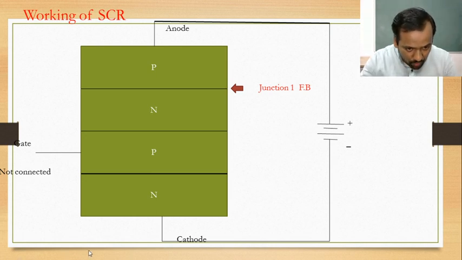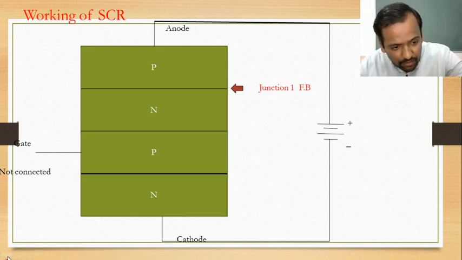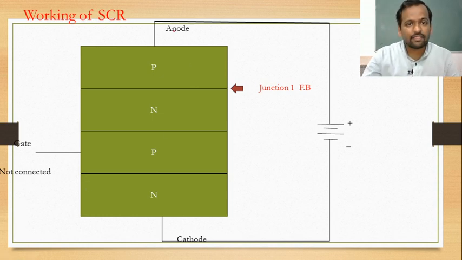As we can see, the anode is connected to the positive terminal and the cathode is connected to the negative terminal. Then this p type is directly connected to positive, and this n type is directly connected to negative. Hence junction 1 is forward biased.